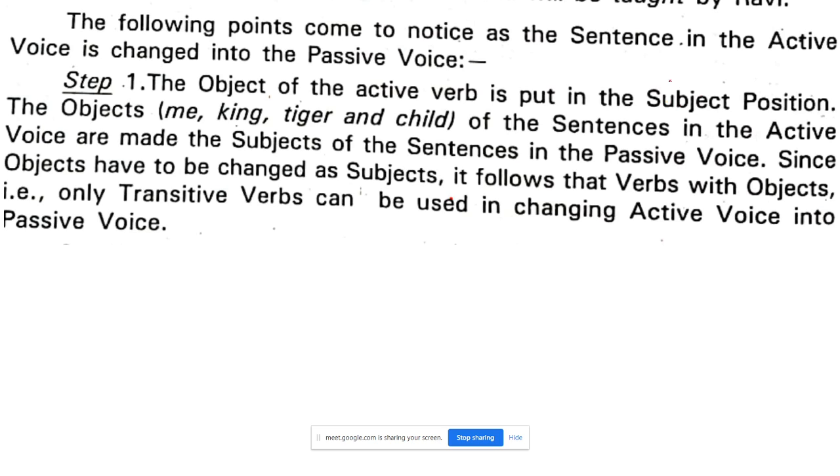The object of the active verb is put in the subject position, not the object position. The object of the previous sentences, whatever we saw, king, tiger, etc., the objects of the sentences in the active voice are made the subjects of the sentences in the passive. Okay, this you have to keep in mind.